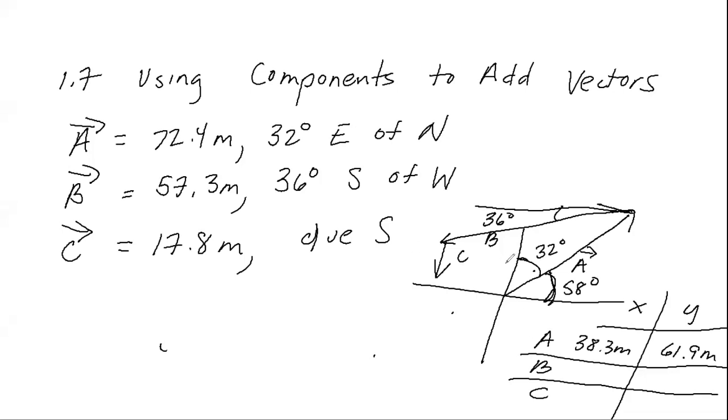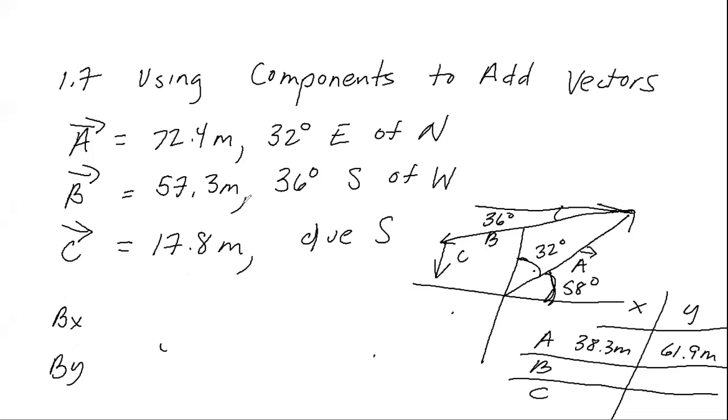Doing the same process with vector B, B sub x and B sub y. And this is vector B right here. I see it's going to lie in the third quadrant. Therefore, both my x and y components are going to be negative.